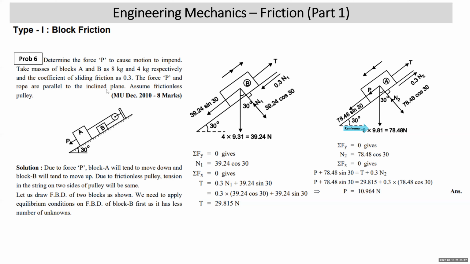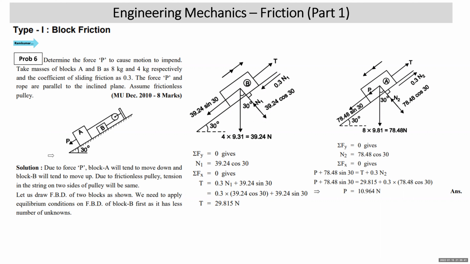Now let's come to the next sum. Problem number 6. Determine the force P to cause the motion to impend. Take the mass of blocks A and B as 8 kg and 4 kg respectively. Coefficient of sliding friction is 0.3. The force P and rope are parallel to the inclined plane. Assume a frictionless pulley.